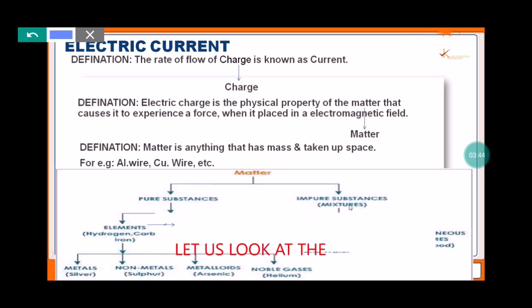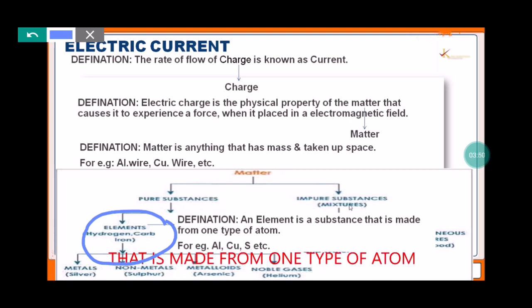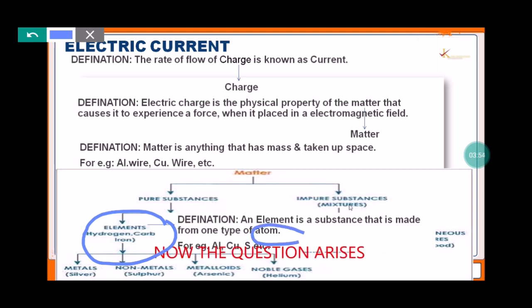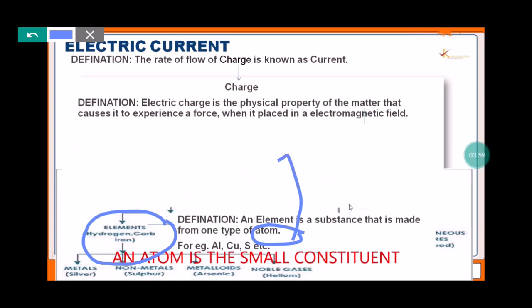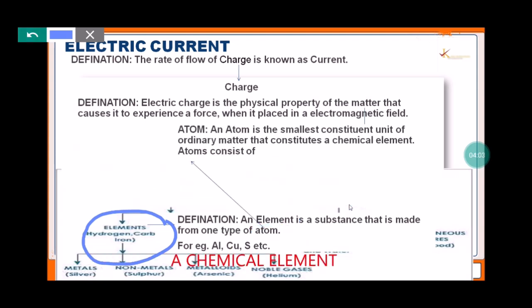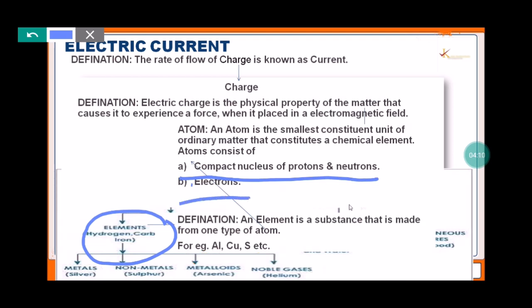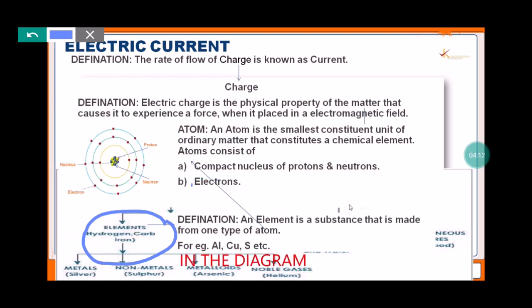Now let us look at the definition of element again. We find that an element is a substance that is made from one type of atom. Now the question arises, what is an atom? An atom is the smallest constituent unit of ordinary matter that constitutes a chemical element. An atom consists of a compact nucleus of protons and neutrons, and electrons. We can see it in the diagram as shown.